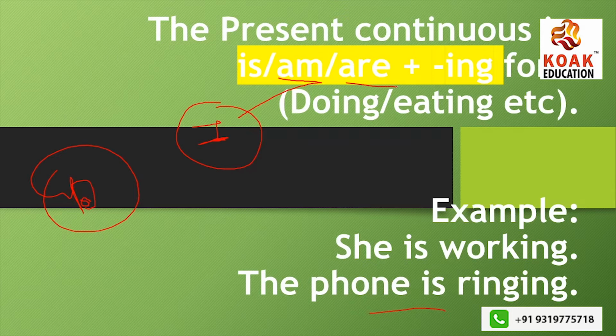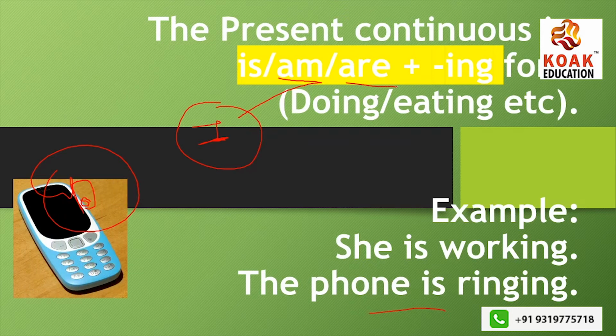Okay, now next one, if you see here, the phone is here, right here, the phone is ringing. If you see, though the phone is blank, it is not ringing. Okay, if you have to frame negative sentences, then what will happen? We will discuss it today in the session itself.